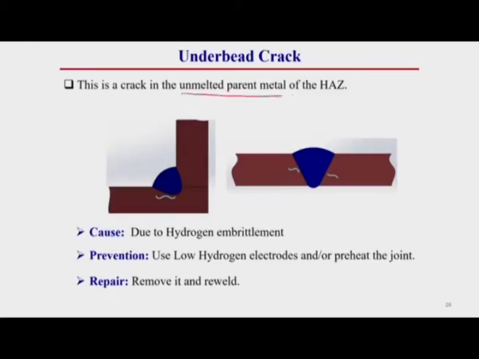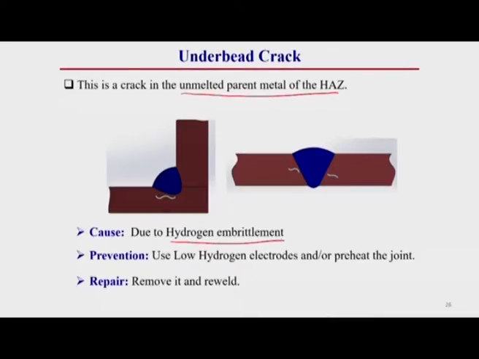So, this is the crack which occurs at the heat affected zone, which is the unmelted portion. This portion is generally heated, but there is no molten material. Due to the heating, microstructural changes occur. The heating temperature is above its recrystallization temperature.